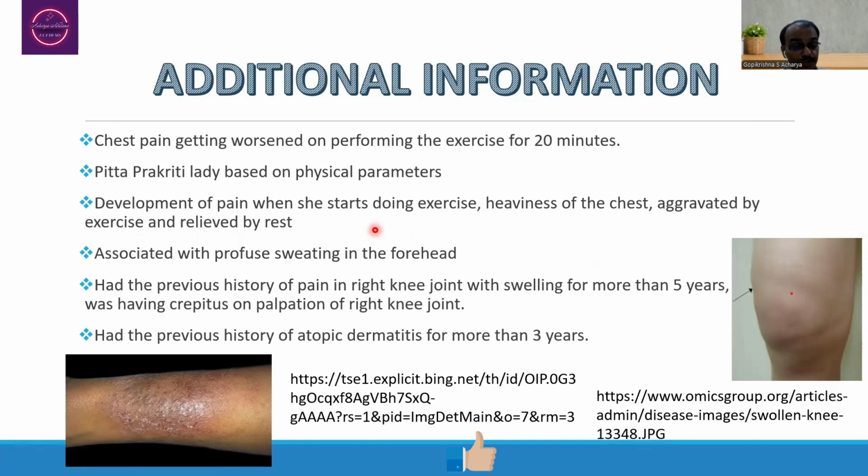Plus, she had the previous history of pain in the right knee joint with swelling for more than 5 years. So this is again a pre-existing illness before this particular clinical presentation. She also had a previous history of atopic dermatitis for more than 3 years. So these are the possible two images. Of course, these are imaginary case scenarios. So when you think about these as such, what particular prognosis are we going to think about?